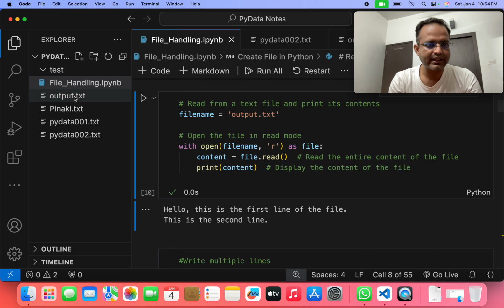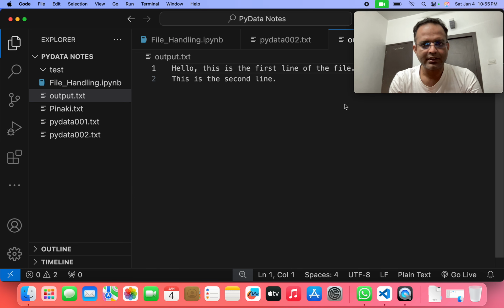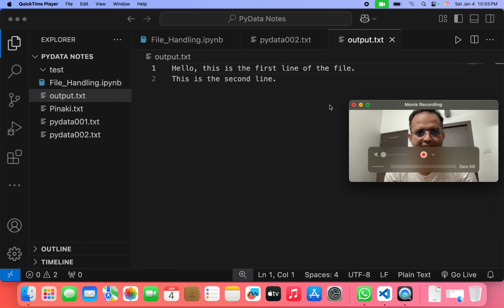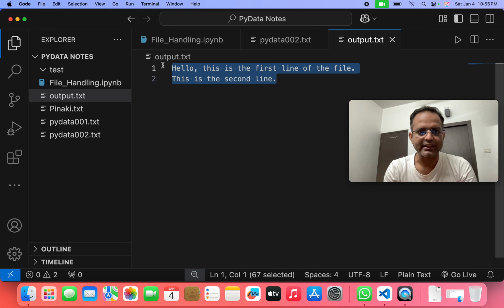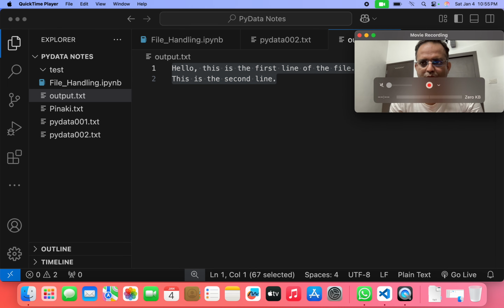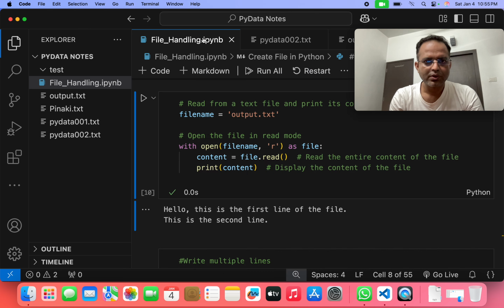We can cross-check it again by opening this output.txt file. Here you can see these two lines written in that file. So by writing these lines, we can easily read whatever is written inside the file.